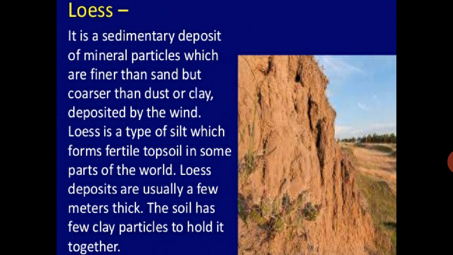Now see loess. It is a sedimentary deposit of mineral particles which are finer than sand but coarser than dust or clay, deposited by the wind. Loess is a type of soil which forms fertile topsoil in some parts of the world. Loess deposits are usually a few meters thick. The soil has few clay particles to hold it together.